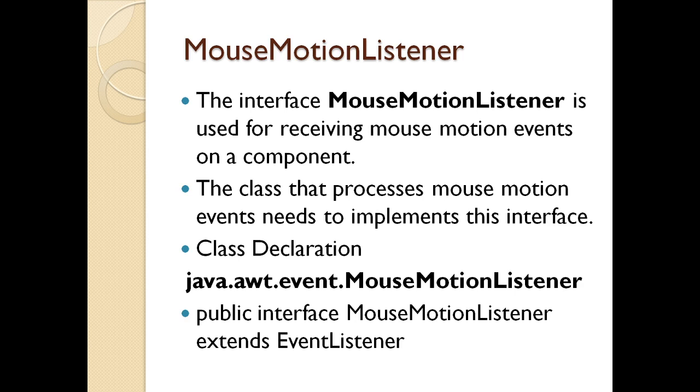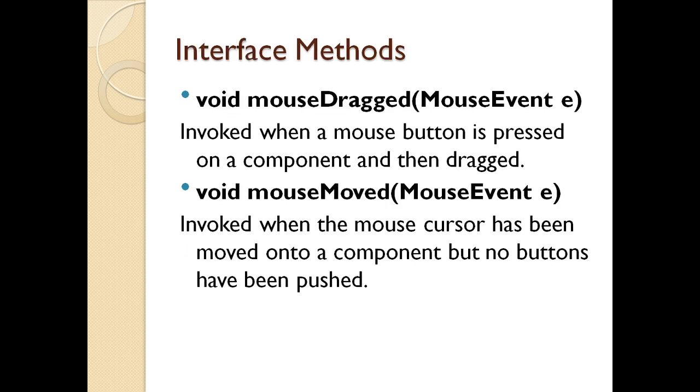Now let's see the methods on MouseMotionListener. You have two actions: either the mouse is dragged or the mouse is moved. What is mouse drag? This method is invoked when the mouse button is pressed on the component and it is being dragged. Again, it will have the attribute MouseEvent with the object e. For each and every method on every listener interface, you need to pass the attributes along with that particular event and an object.